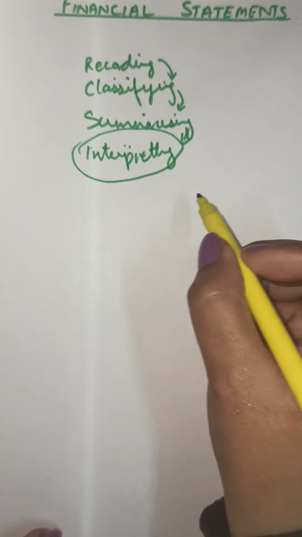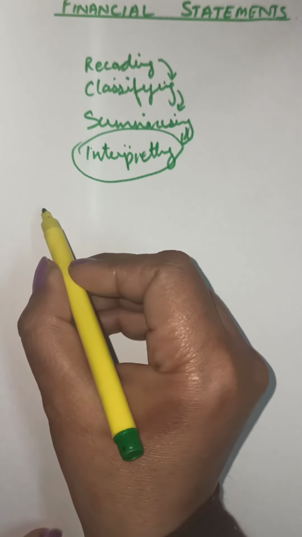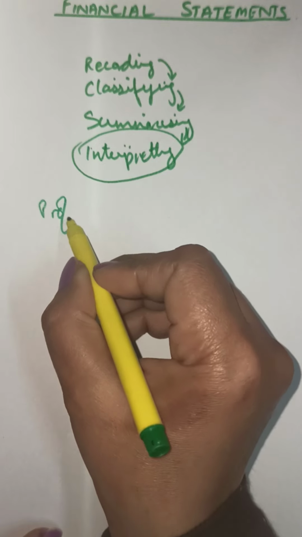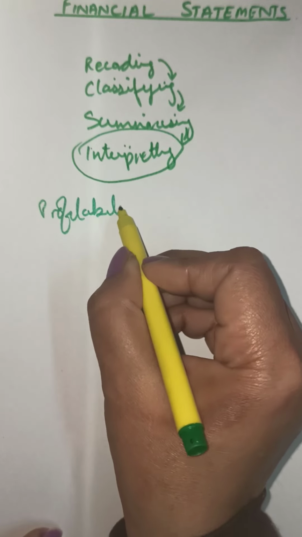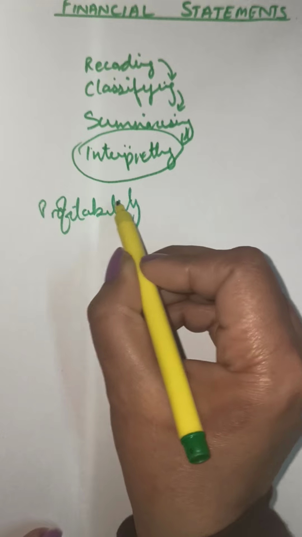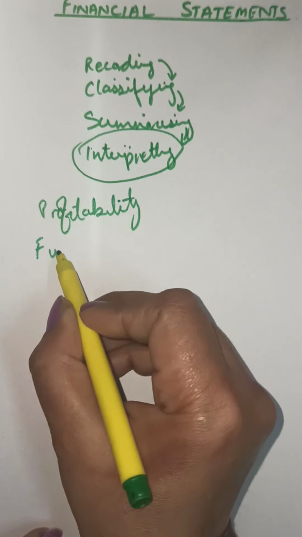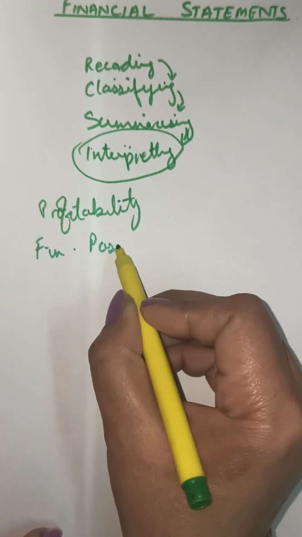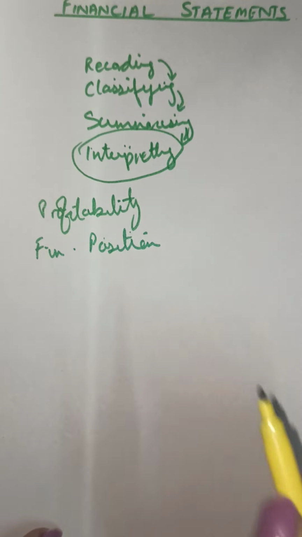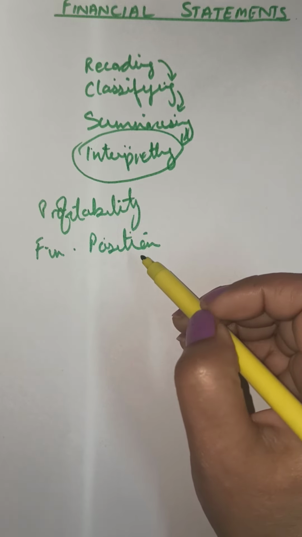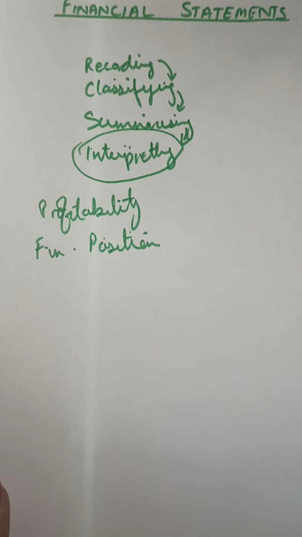So children, financial statements now will help us to find out two major things: the profitability of the business and the financial position of the business.